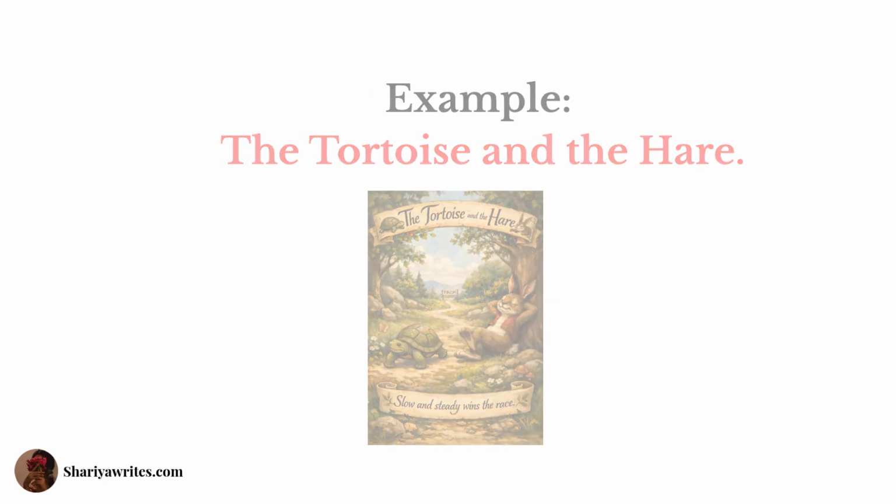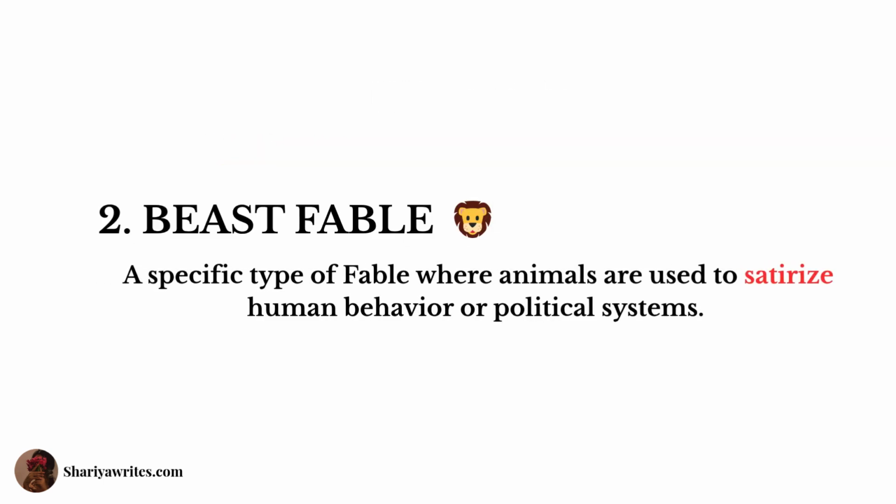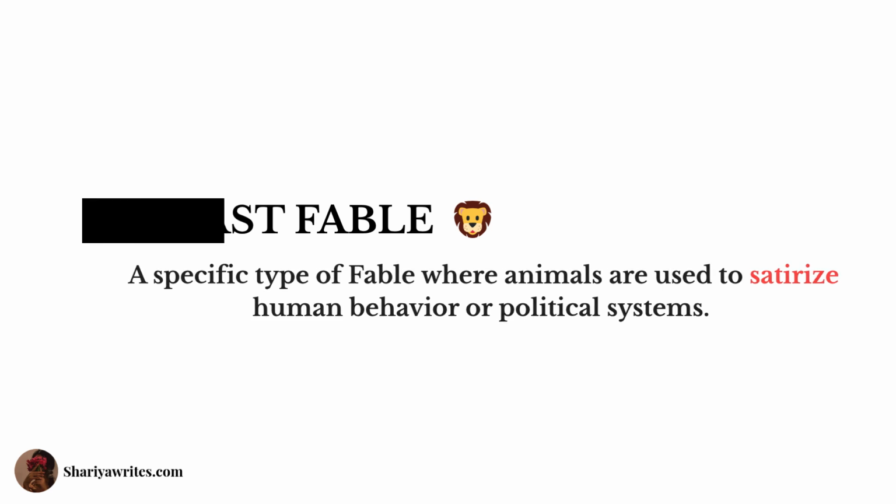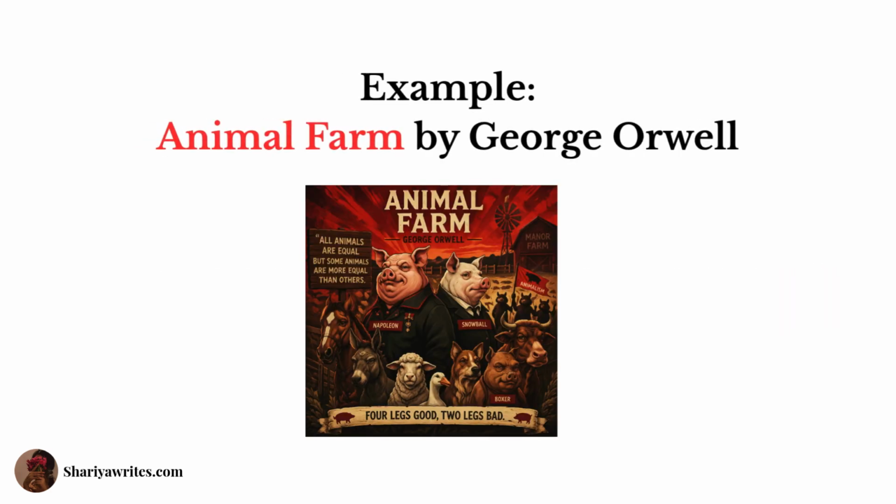The second is beast fable, a specific type of fable where animals are used to satirize human behaviors or political systems. For example, Animal Farm by George Orwell, where animals represent political figures of the Russian Revolution.